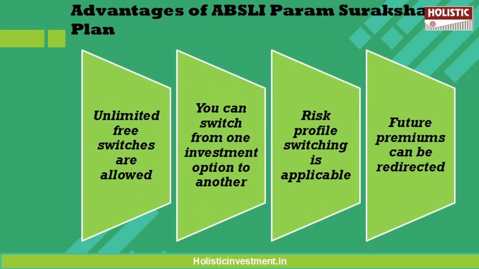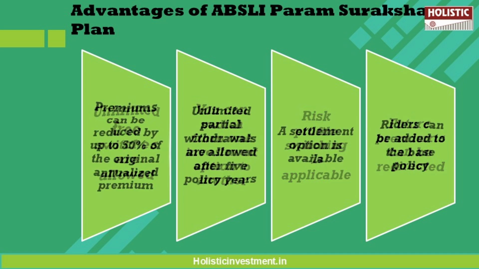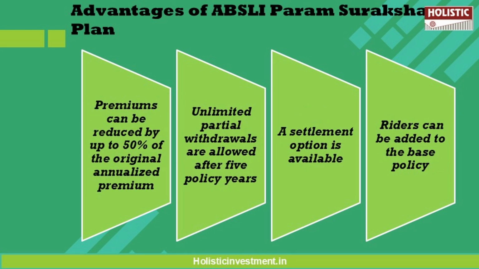Now let us take a look at the advantages and disadvantages present in this plan. So the advantages are, you get unlimited free switches which are allowed under the self-managed and systematic transfer investment option. You can also switch from one investment option to another after the first policy year, and your risk profile switching is applicable only under the smart investment and life cycle investment options, and your future premium can be redirected under the self-managed option, and your premium can be reduced by up to 50% of the original annualized premium after you complete at least the first 5 policy years.